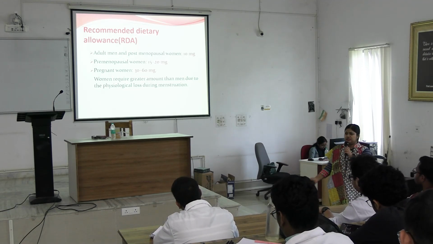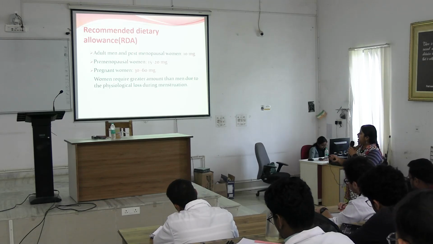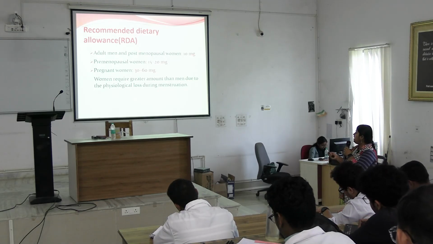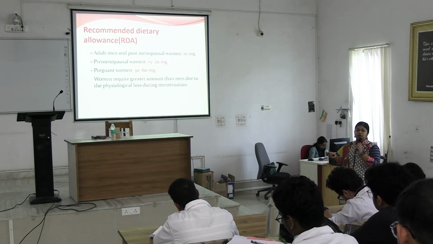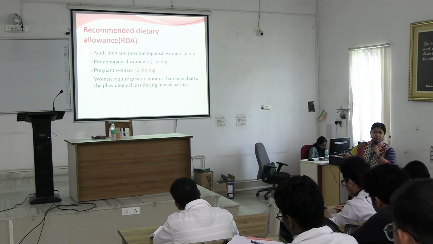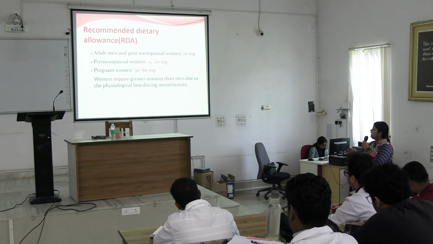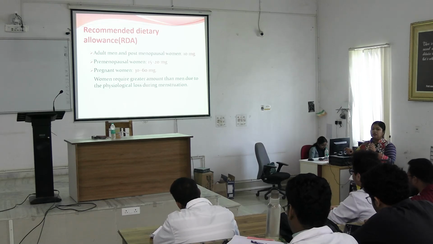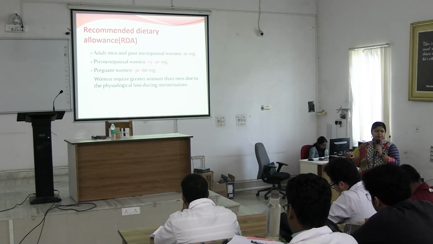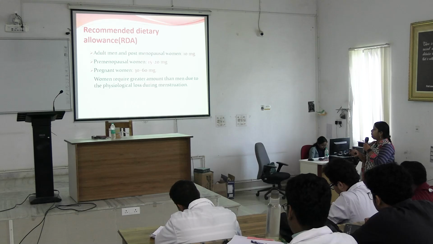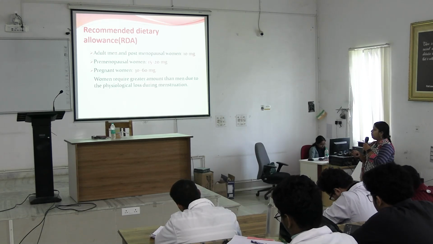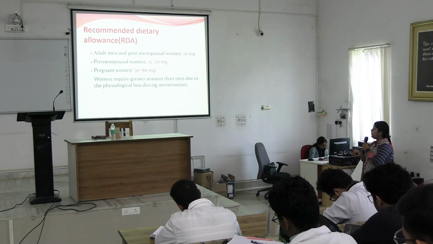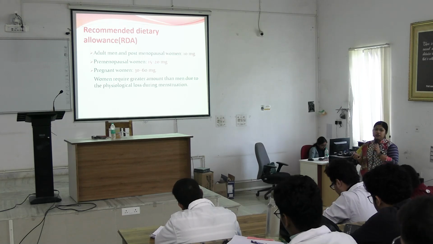This is also asked. See, adult men and post-menopausal women require 10 milligram per day. All the amounts are for daily requirement. Okay, RDA is recommended dietary allowance, that is the amount required per day. So, for adult men and post-menopausal women, it is 10 milligram. Pre-menopausal women or women in the reproductive age group require 15 to 20 milligram.